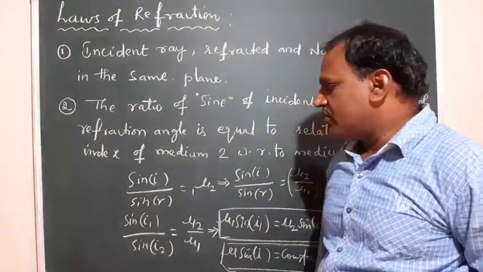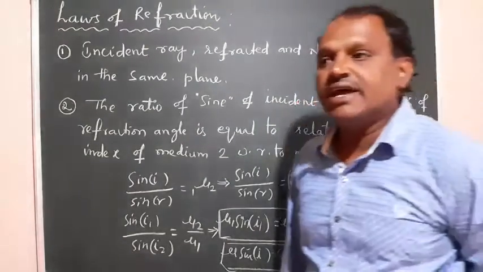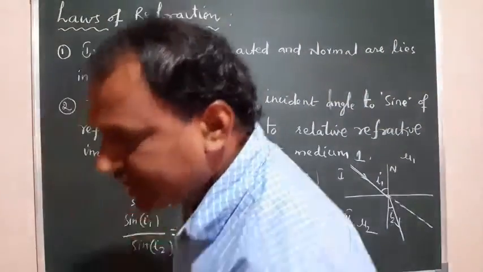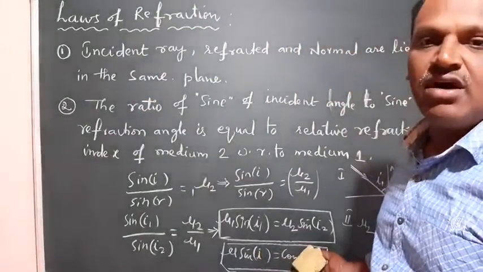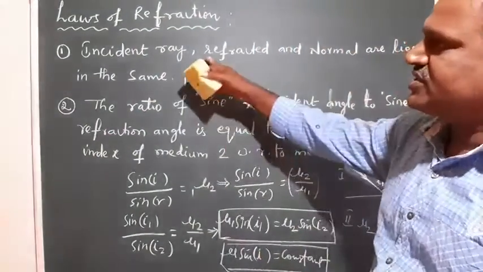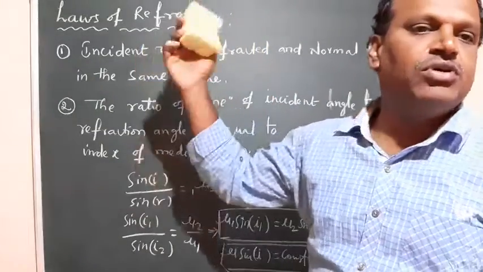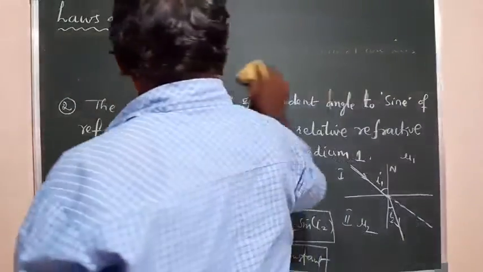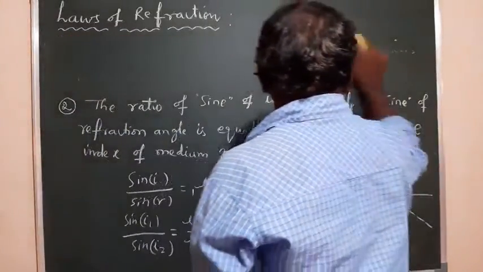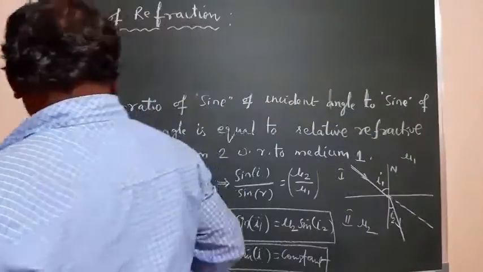Snell's law of refraction is given by sine I upon sine R is equal to mu 2 upon mu 1. This is called the second law of refraction, right? The first law is generally the same in both cases of reflection and refraction, whereas for refraction the second law is different. That is, we have this equation.